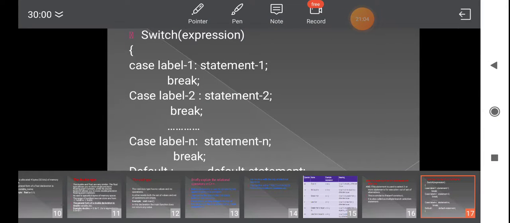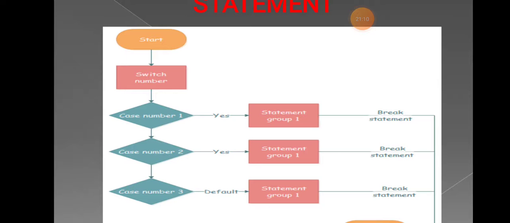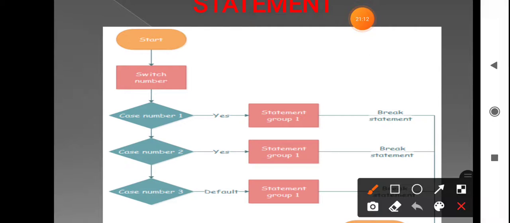So next you have to write the flowchart for the switch statement. You always start the flowchart, and here you write the switch number. If it is case number 1 and it is matching, you have to execute statement 1. Then you have to break and exit. Next case number 2 is there.